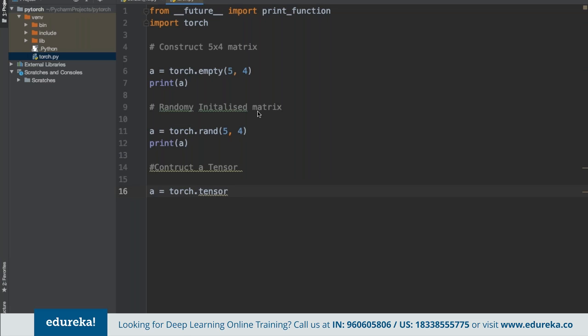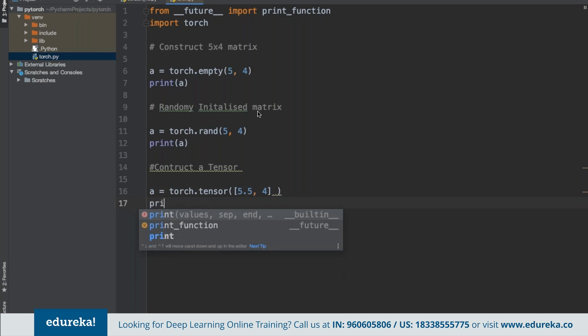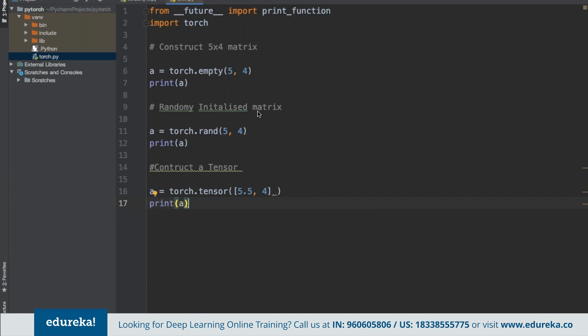Suppose here we're looking for 5 by 4, but not exactly 5 by 4. When we're using tensor here, we can specify this as 5.5, and then specify 4 as a part of the value, and then we print it again.